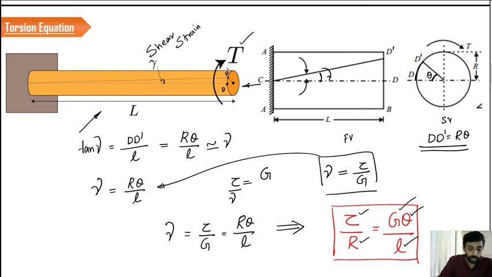Now our aim is to bring the cross-sectional effect as well as the torsion value into this equation.